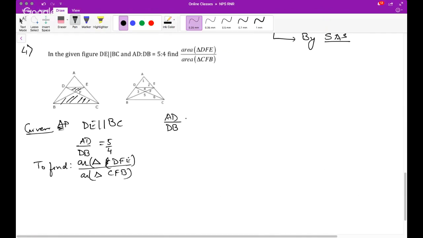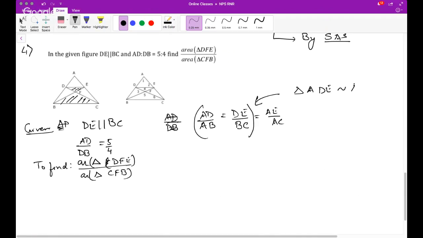or rather the corollary to BPT, will be AD upon AB is equal to DE upon BC is equal to AE upon AC. Now this is not a direct fallout of BPT. This is because if you see, triangle ADE is similar to triangle ABC. And why is that?